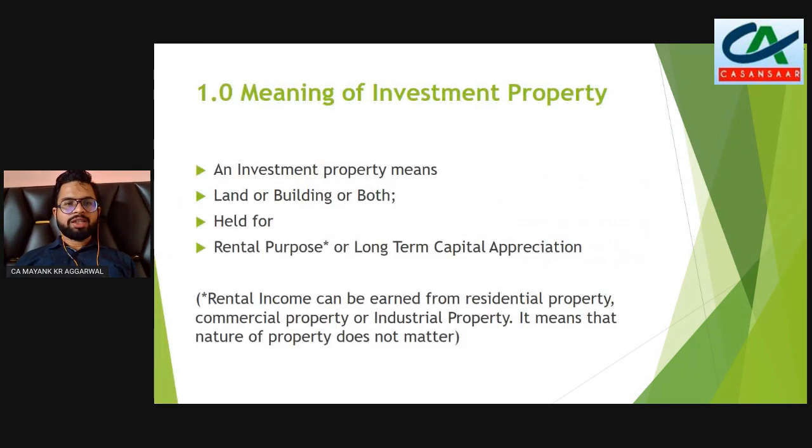So IAS 40, as we have just discussed, means an investment property, which includes land, building or both, which are held for rental purposes or long-term capital appreciation. Now, rental purpose means that rentals can be earned from residential, commercial, or industrial property. It means that the nature of property does not matter. Like if a builder has developed some residential properties, and instead of selling them, is giving them on rent to others, in that case that residential property is investment property.